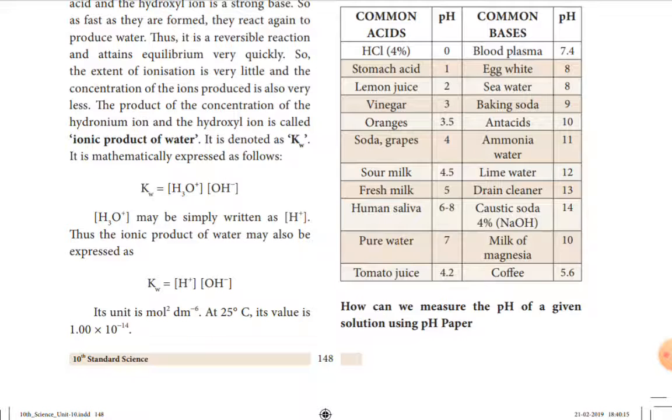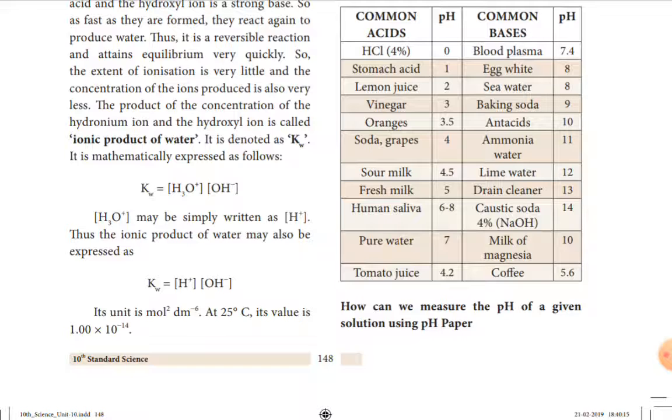Then the bases: blood plasma, 7.4 pH value, basic in nature. Egg white is basic because the pH value is 8. Seawater, 8 pH value, so it is basic in nature. Baking soda also has a pH value of 9, basic in nature.